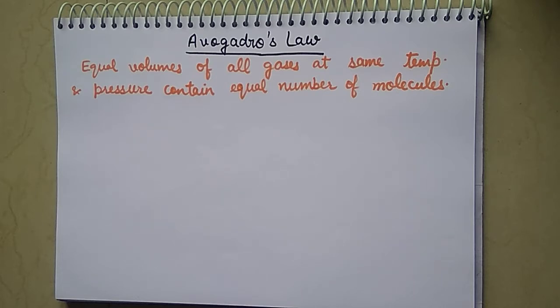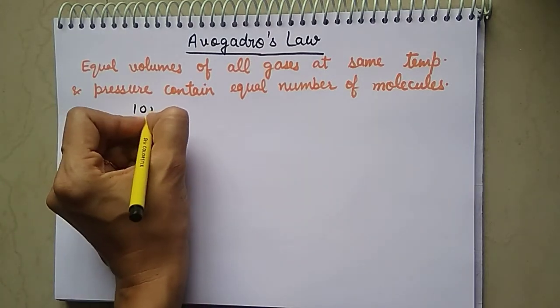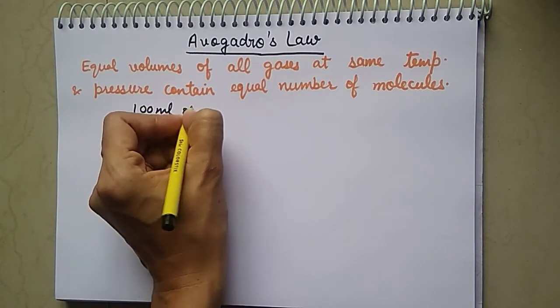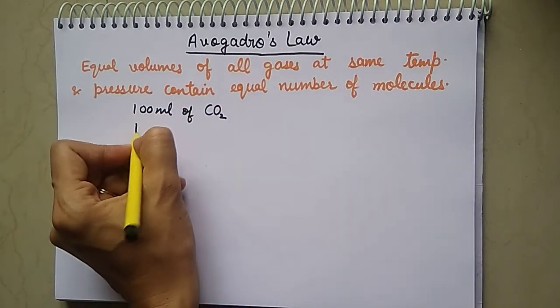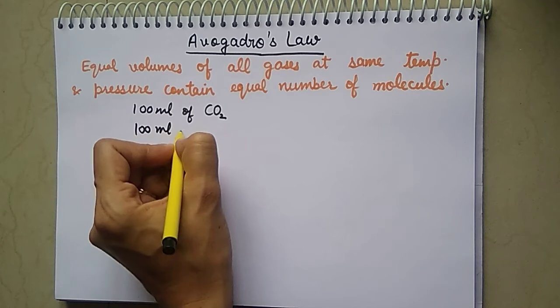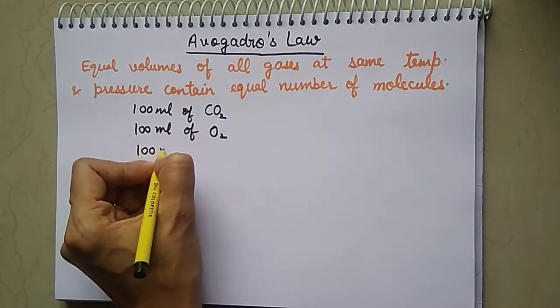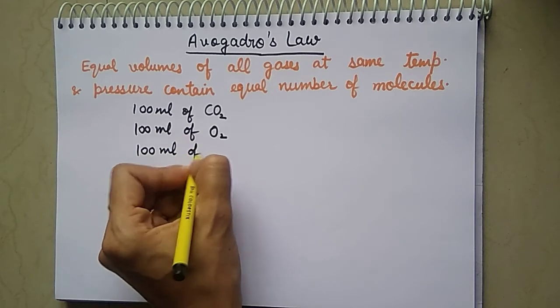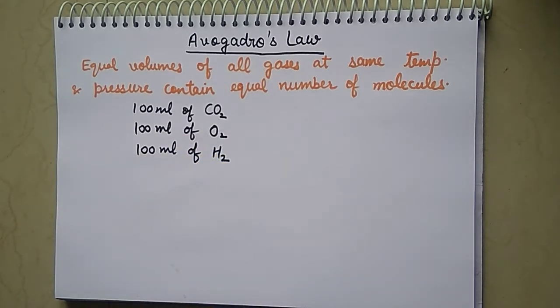It means that if we have the same volume of some gases, let's say we have 100 ml of carbon dioxide, 100 ml of oxygen and 100 ml of hydrogen, and we have kept them at the same temperature and pressure.